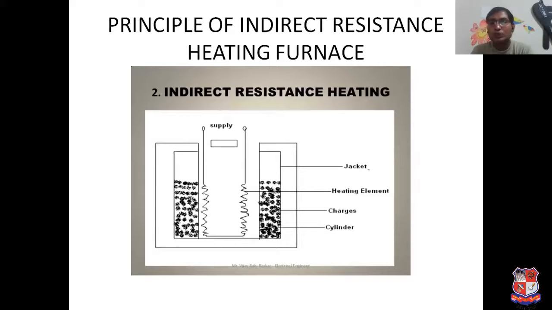So these are two types of resistive heating furnaces: direct and indirect. That was the working principle of direct and indirect resistance furnaces. Thank you for watching.